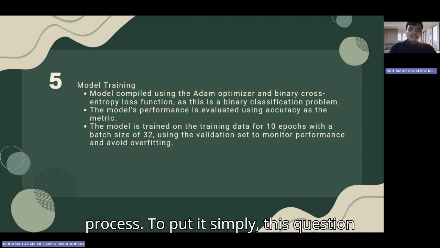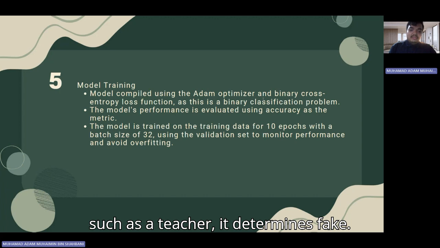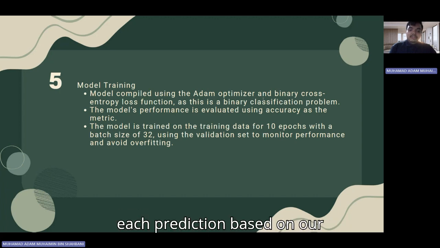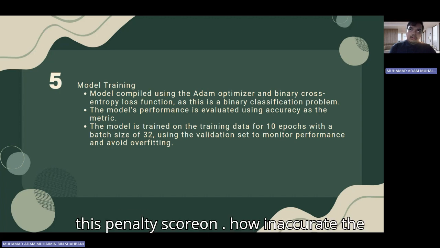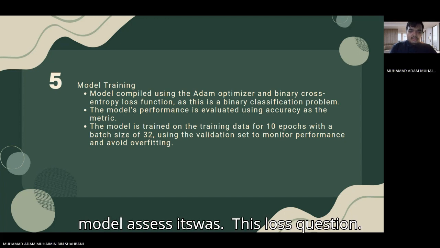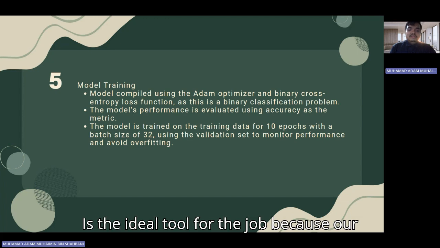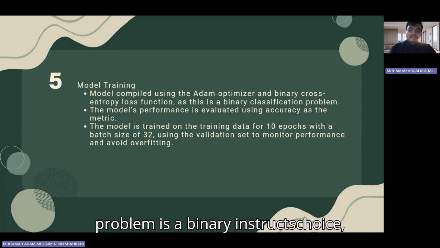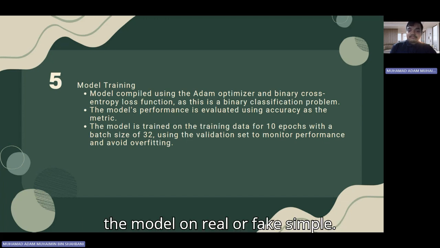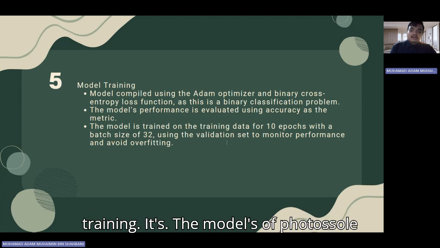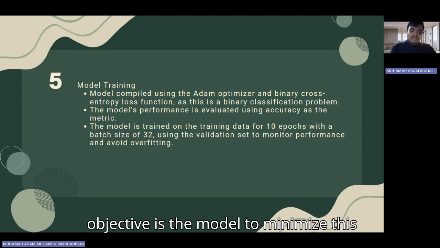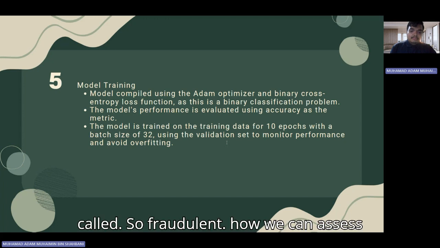To put it simply, this function serves as a teacher. It determines a penalty score for each prediction based on how inaccurate the model was. This loss function is the ideal tool for the job because our problem is a binary choice, real or fake. During training, the model's sole objective is to minimize this penalty score.